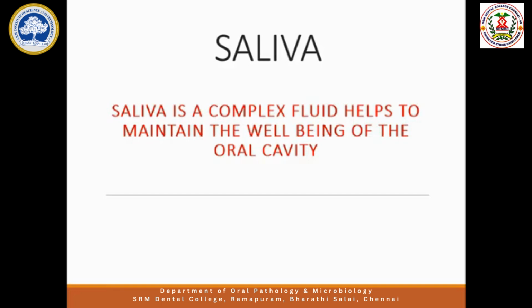We'll see that. Saliva has so many factors that we'll see later. Each factor has its own functions. Some factors are helpful in digestion, some are helpful in the lubricating properties, and some kill the microorganisms, and it goes on. So it has so many factors, each with its own function. So it is called a complex fluid.